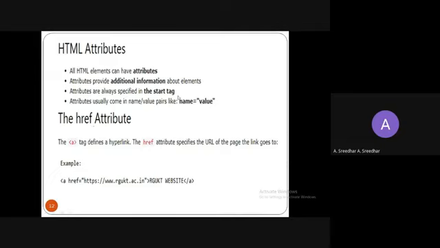So how to use an attribute? We need to use the attribute name, and then the value is assigned to that. Here the href attribute specifies the URL of the page the link goes to. So when you click on this tag, whatever value is specified in this attribute, you are going to be redirected to that web page. So here is the example.